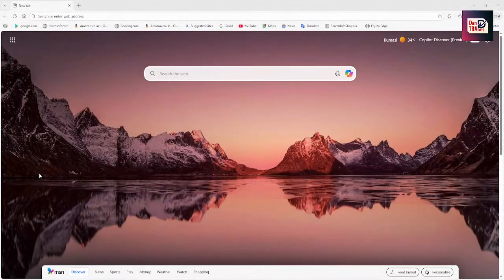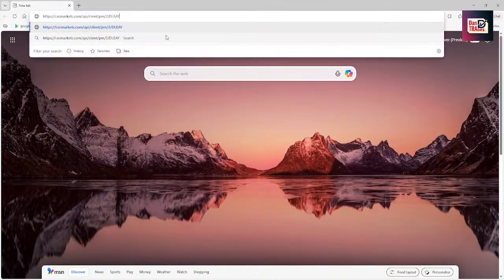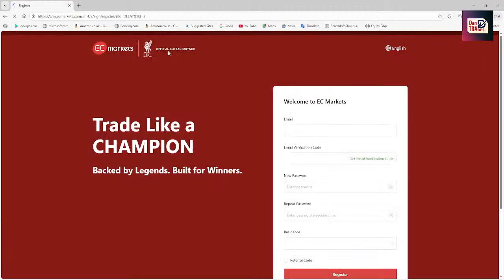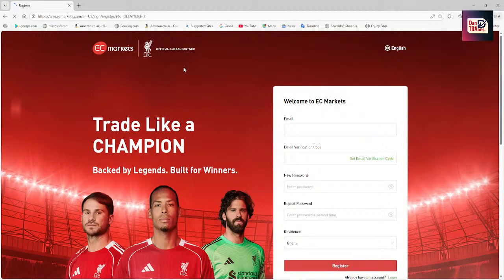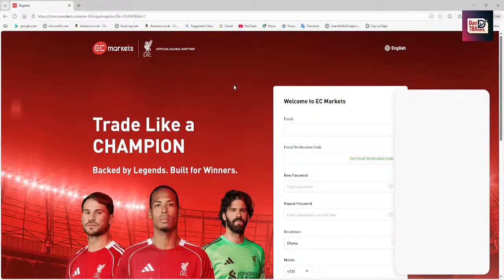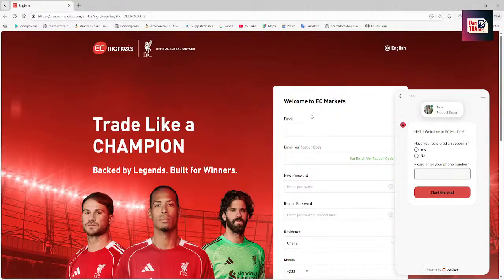So I guess this is our web browser. Our link is in the description, as I said earlier. So if you're looking for the link, just check the description to create your account. You tap on the link, and it's going to navigate you to a beautiful page like this. EC Market is sponsored by the best football team in the world. That's Liverpool. I don't know if you agree with me or not, but I know Liverpool is the best football team in the world.